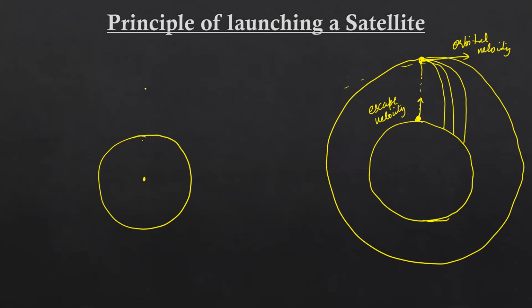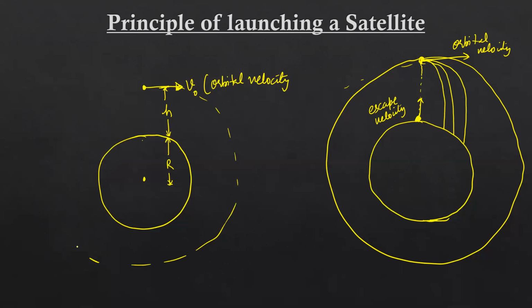this is earth and the body is at a particular height h from the earth surface. The radius of earth is r, right? If I provide a certain velocity over here, that velocity is called orbital velocity. So obviously, if any body rotates in a particular orbit, that means centripetal force will come into play. Centripetal force will be there.